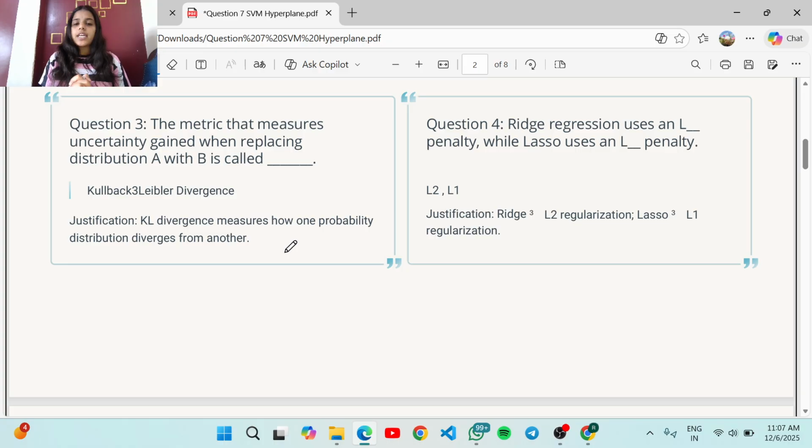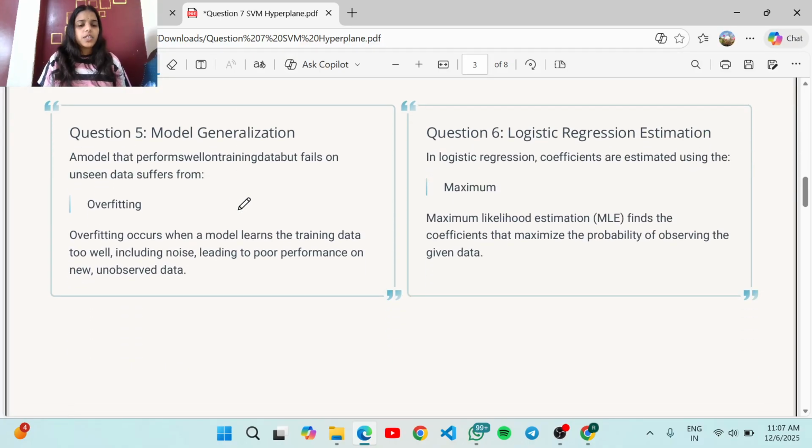Ridge regression uses an L2 penalty while lasso uses an L1 penalty. So the first one is for L2 and the other one is for L1. Ridge is L2 regularization, lasso is L1 regularization. Now move to the fifth question.